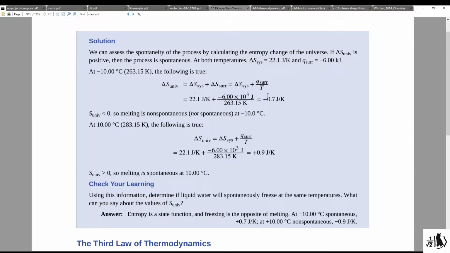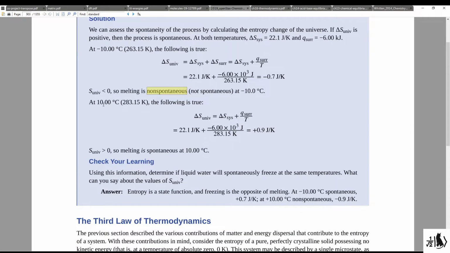When we calculate this result, we get a negative number, telling us that ice would not spontaneously melt at negative 10 degrees C, as it would make the entropy change of the universe negative. Therefore, this would not be a spontaneous process. However, at a positive 10 degrees C, I think most of us know that ice would spontaneously melt, and if we were to calculate the change of entropy of the universe once again, we would see that we get a positive value. Because the entropy change of the universe is positive under these conditions, we know that melting ice at 10 degrees C is spontaneous.